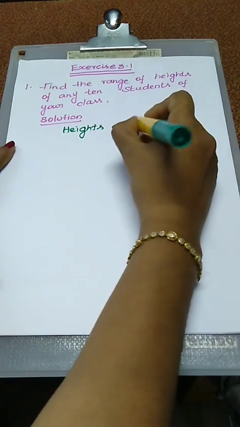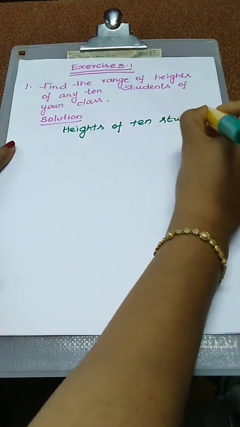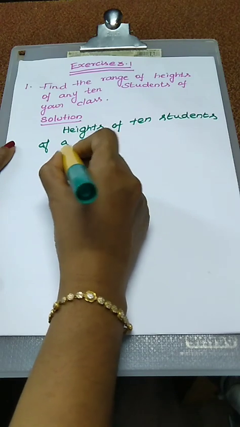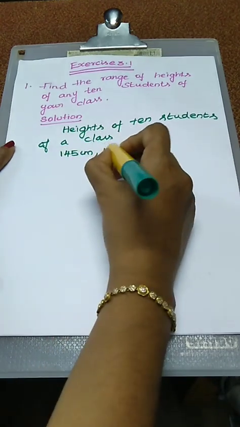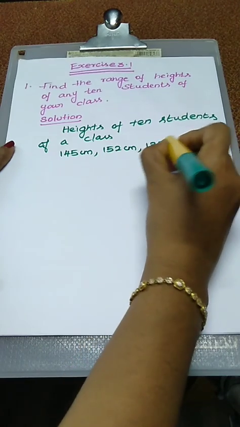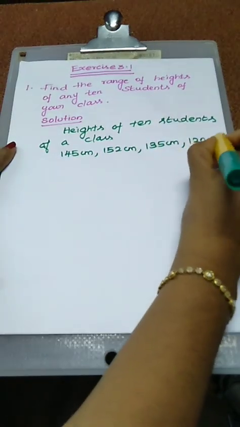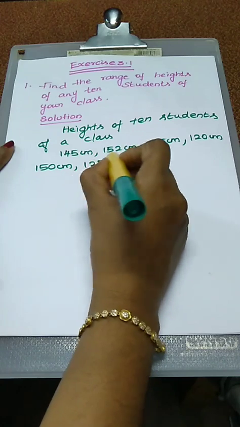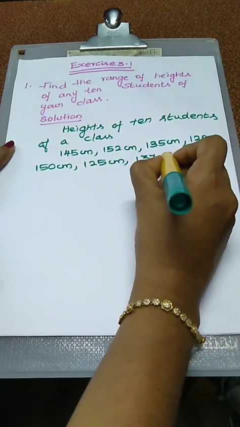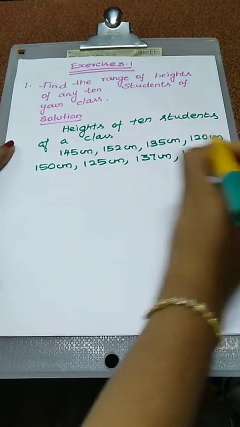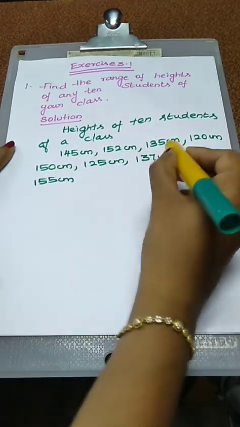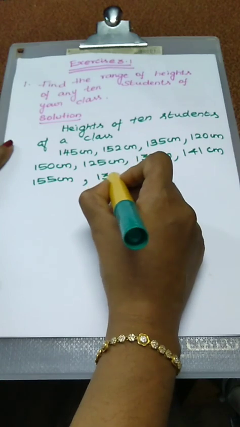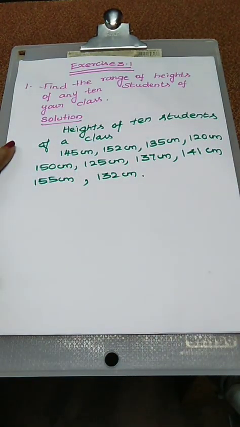Heights of 10 students of a class. Okay, suppose I am going to select 145 centimeter, 152 centimeter, 135 centimeter, 120 centimeter, 150 centimeter, 125 centimeter, 137 centimeter, 141 centimeter, 155 centimeter, and another one, 132 centimeter. These are the heights of 10 students of a class.